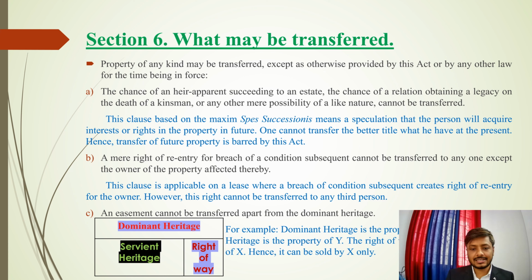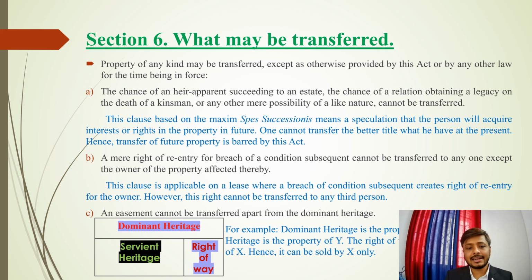This is a provision just for a lease thing, that generally in a lease we have a provision that if the lessee is found doing some illegal work, then the lessor has a right to re-enter and have possession of the property again, by giving notice or whatever, that is based on the contract they have between them.